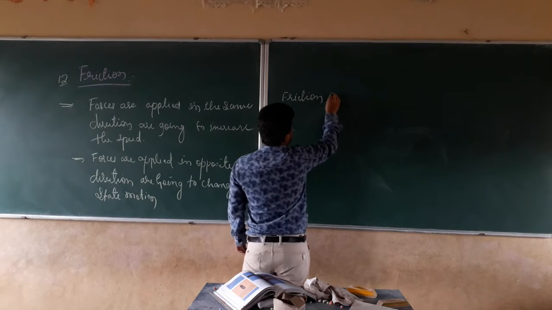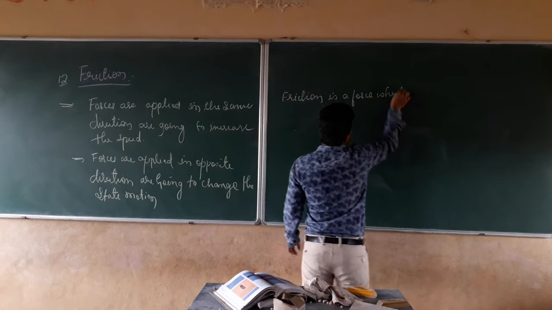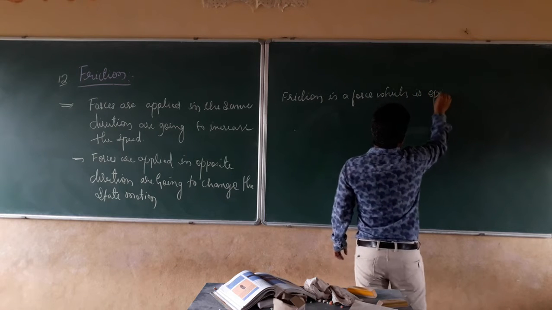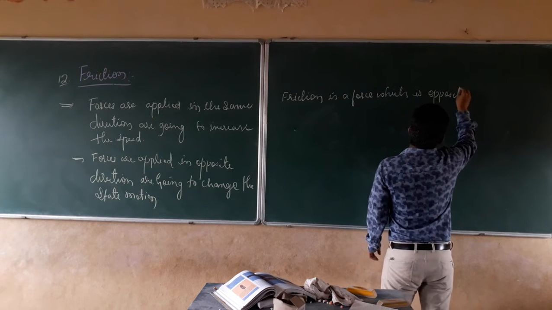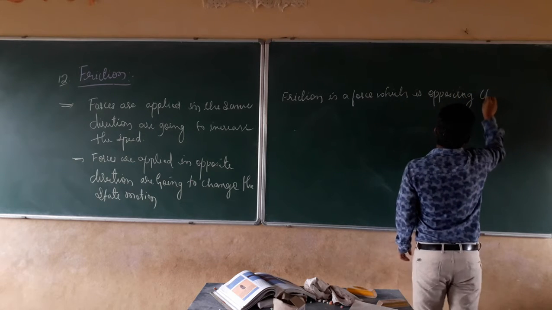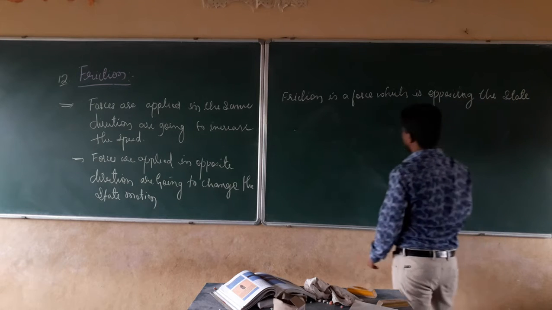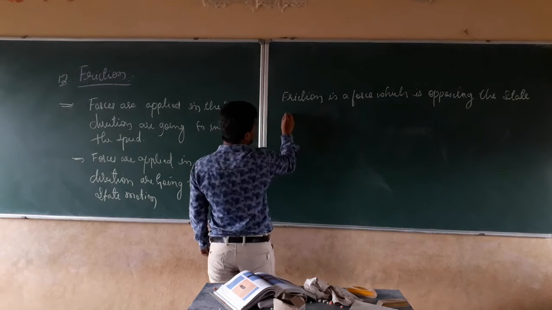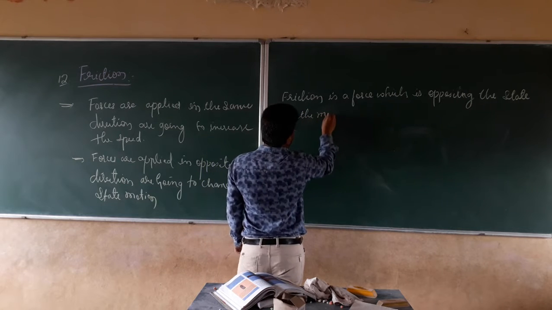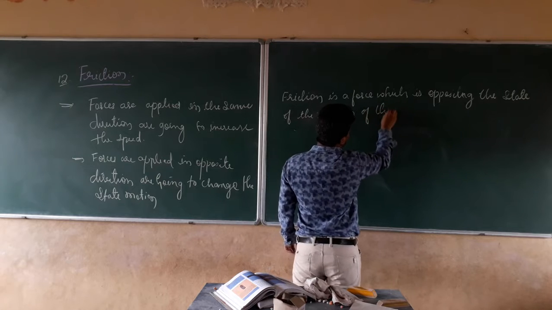Friction is a force which is opposing the state of motion of an object.